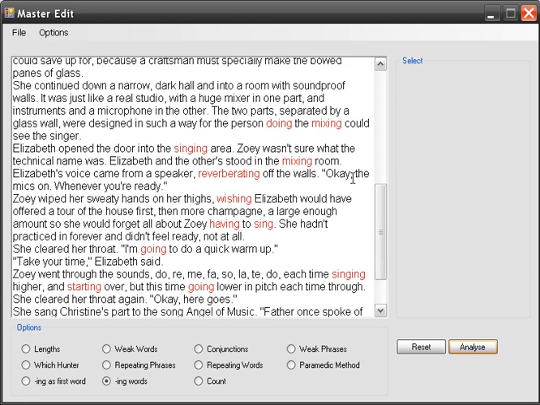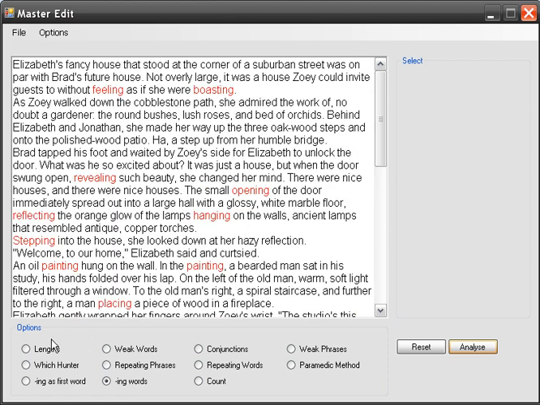Okay, so that's a quick overview of Master Edit. I hope that you come back and look at each individual video of these functions and what they do and how they can improve your writing and how to best use them to improve your writing.